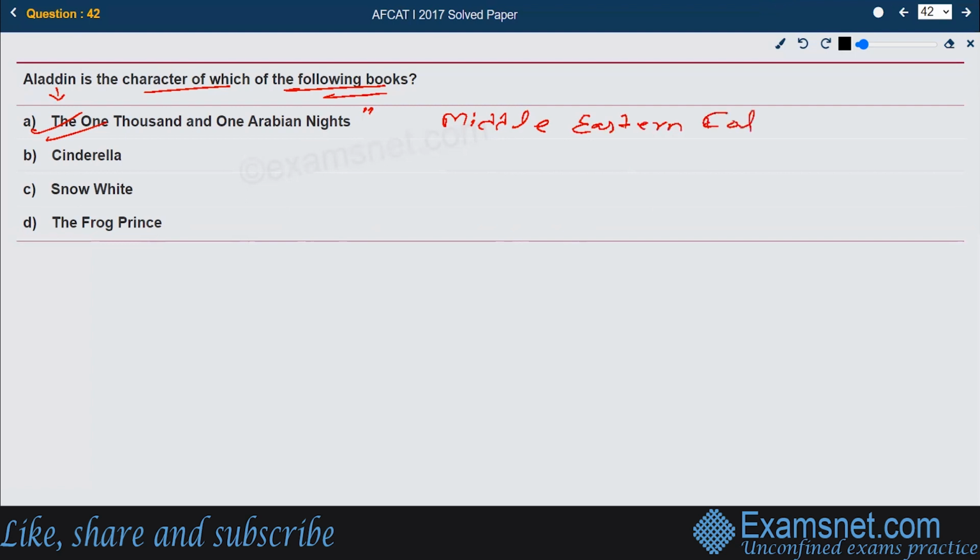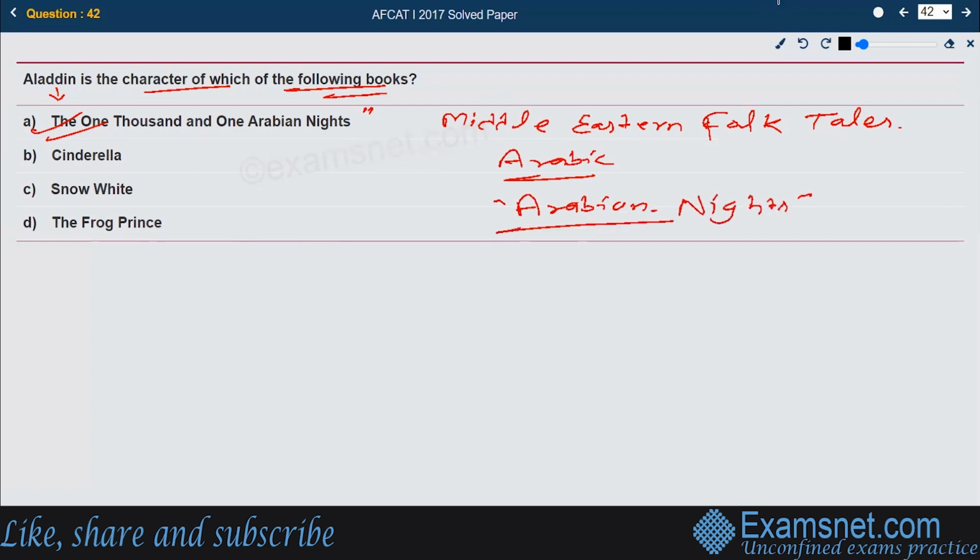Folk tales compiled in Arabic. The language is Arabic. It was originally compiled in Arabic during the Islamic Golden Age. It is often known in English as the Arabian Nights, and it is famous by the name Arabian Nights. Aladdin is a famous character of that particular book. Okay, the right answer is A.